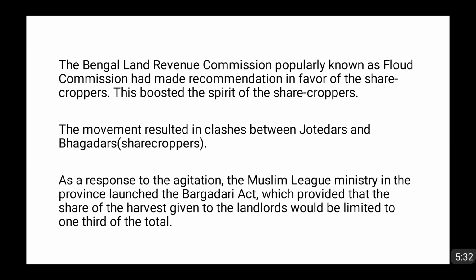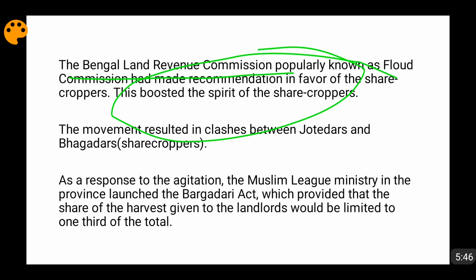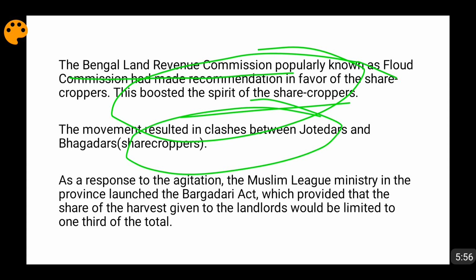Now, when these demands were being made by the peasants involved in this movement, obviously they had some amount of support in the background. That support was provided by the Bengal Land Revenue Commission, which was also known as the Floud Commission. It said that yes, whatever the sharecroppers are demanding is correct. This also boosted and inspired the sharecroppers. Also, there were regular clashes between jotedars and bhagadars, in which the bhagadars were many times successful in driving the jotedars away from their traditional hold.